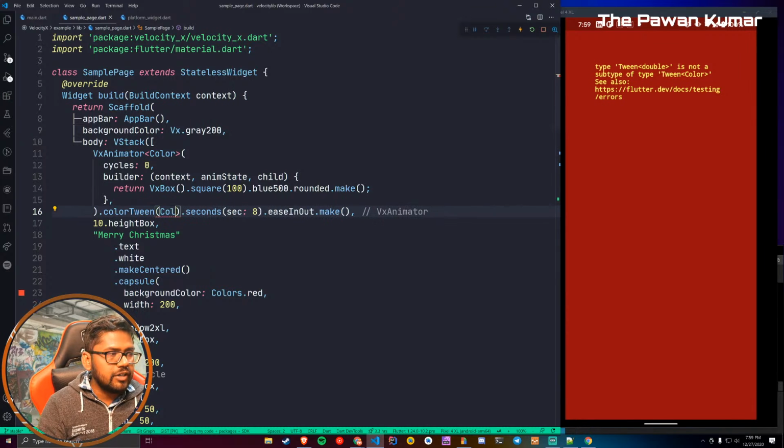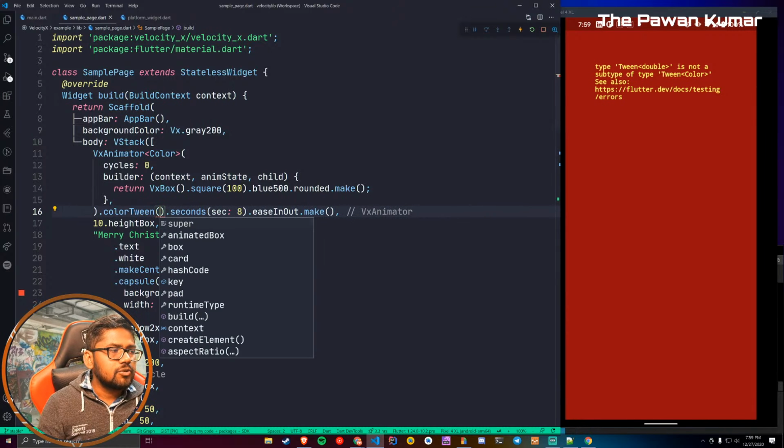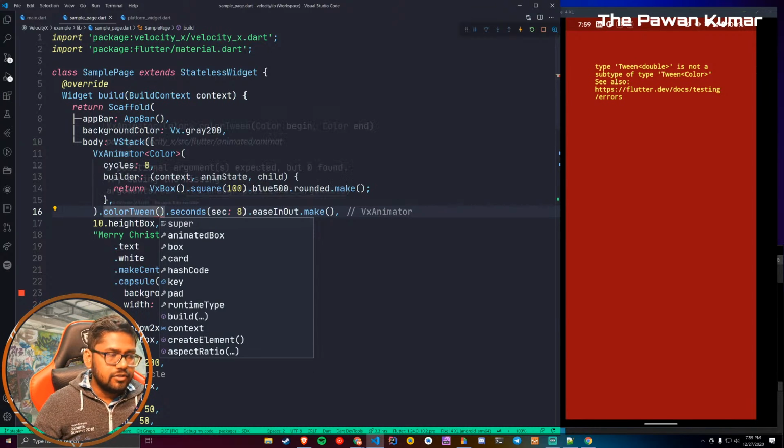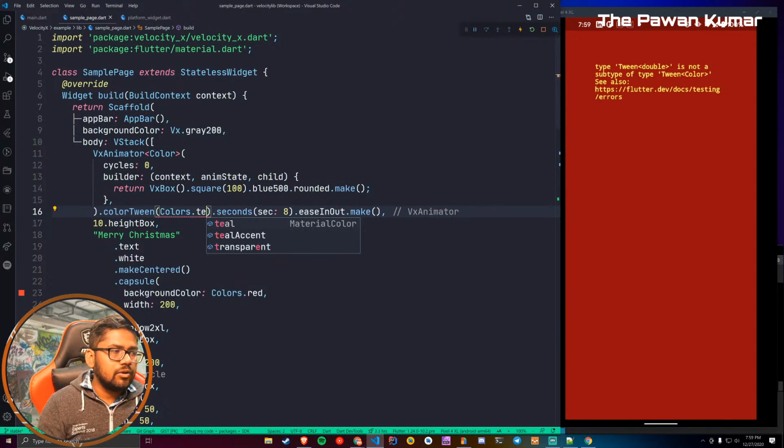So let's say we will give 2 colors. Color tween takes 2 values, one for beginning, one for ending. Let's say we will start with yellow and we will end with red, okay. So Colors dot yellow or Colors dot red, whatever you want.